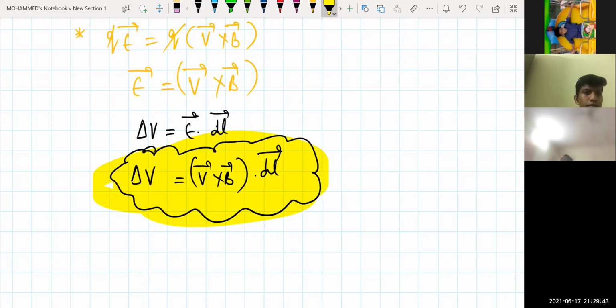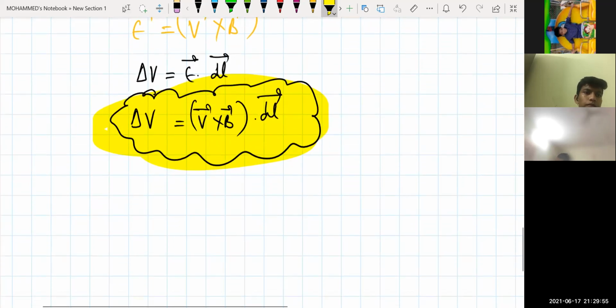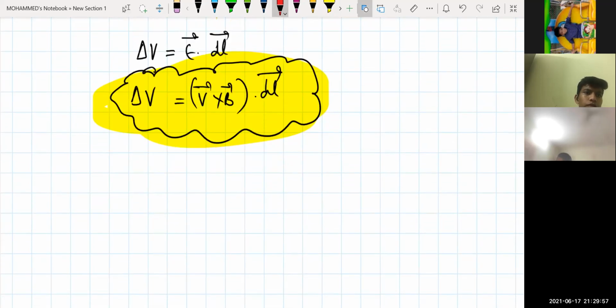Now, can I go for the application of this in the form of numericals? Try to remember this in vector form, it will be easy for you to do the numericals. Let me take one small problem here. Say for example, I have a small rod like this, and the magnetic field is, say for example, dot. Dot means what?